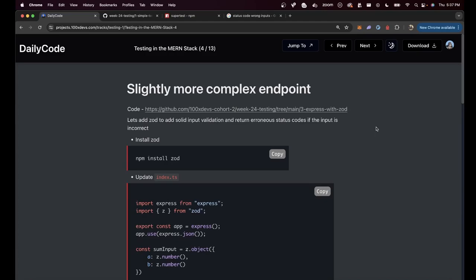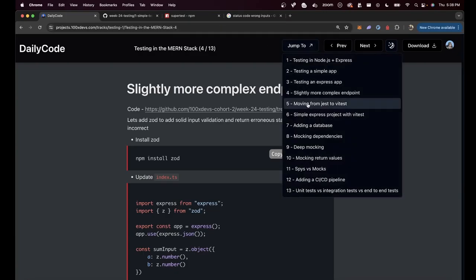Try to write this yourself, try to write some extra tests, maybe create 4 endpoints, one for addition, subtraction, multiplication, division. Try to write tests for all of them, try to separate them into various files and push them to GitHub. It's a good, kiddie assignment to do before we move on to some real Express servers that also have a database. After this, we're going to move from Jest to Vitest really quickly, and then we'll add a database to our application.